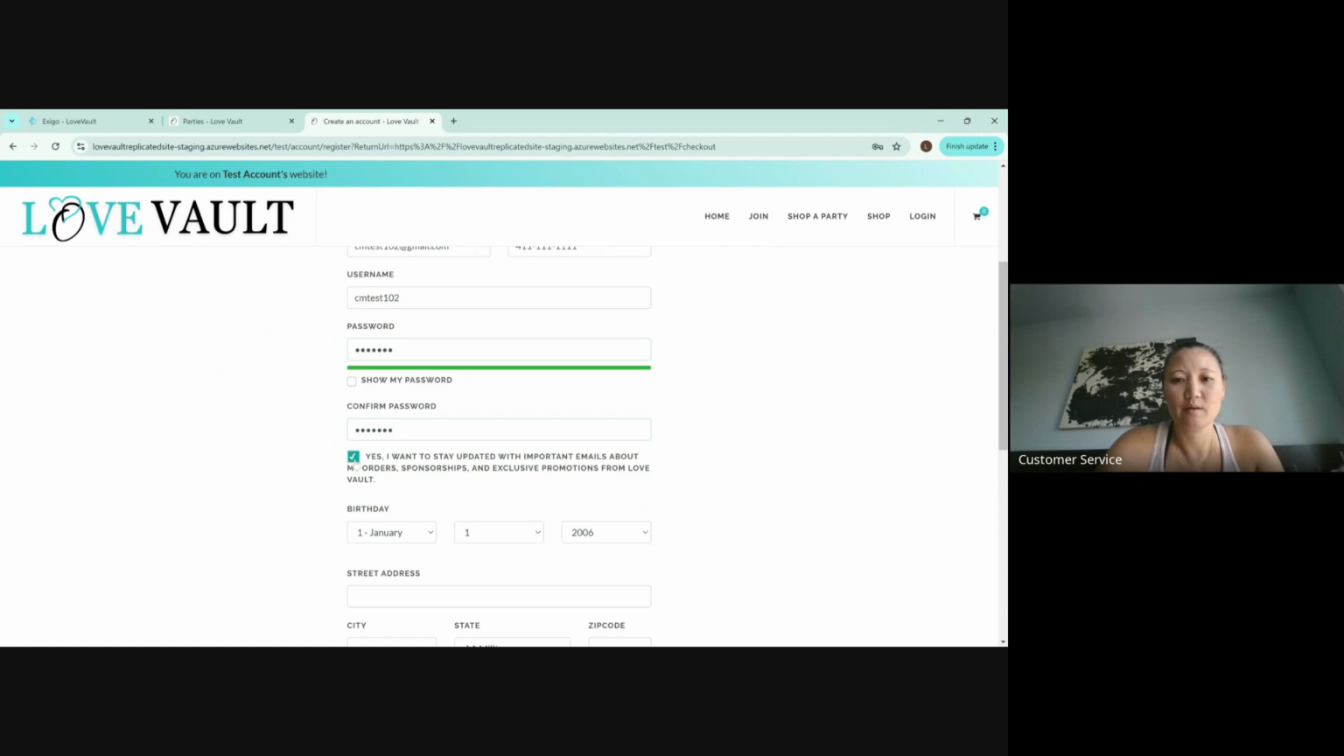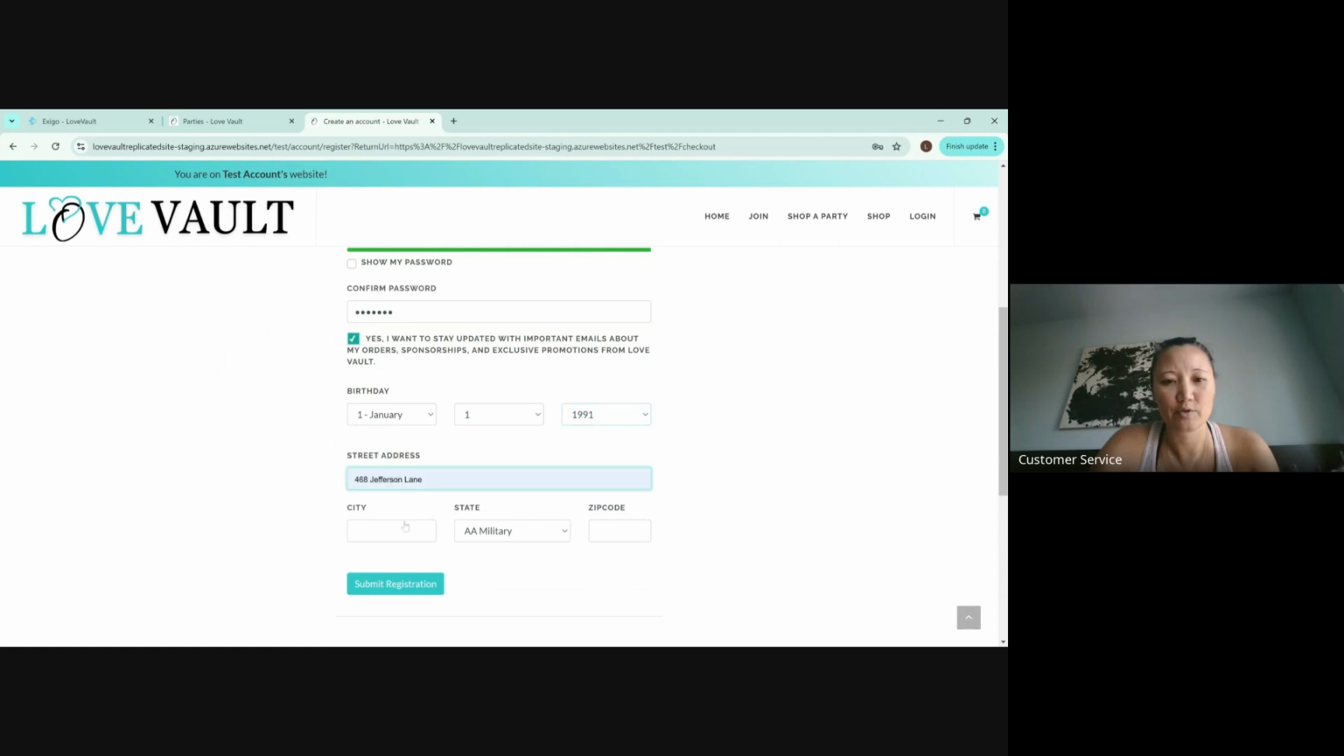Yes, you want to make sure they click on this, because that's how they're going to get their emails for their orders and different things like that. And then of course their birth date, and then address, we'll just still do this one. Okay, and then submit registration.